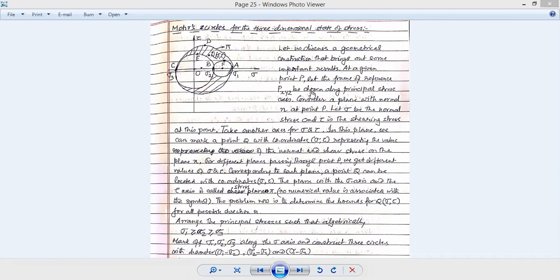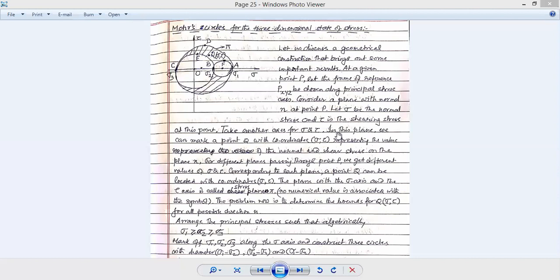Here we are putting this frame of reference OXYZ through the point P, meaning PXYZ. And what we are doing is plotting the principal stress axes along x, y, and z. So initially we are getting a point. We are dropping the principal stresses on the point along three mutually perpendicular axes: px, py, and pz.